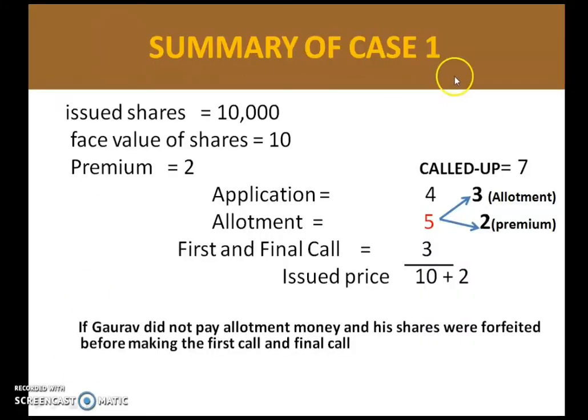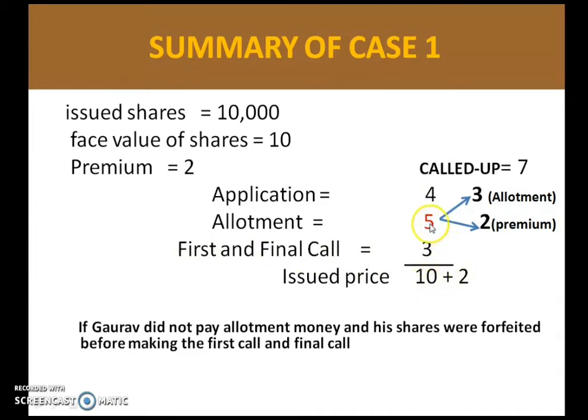Here is the summary of case 1. We know that in the question it is given issued shares. How many shares were issued to the public? 10,000. What is the nominal value or face value of share? 10 rupees. What is the premium you are going to collect? 2 rupees. What are the installments in which this amount will be collected? At the time of application you will collect 4 rupees. At the time of allotment you will collect 5 rupees. First and final call 3 rupees. So making total of this you will get 12 rupees.